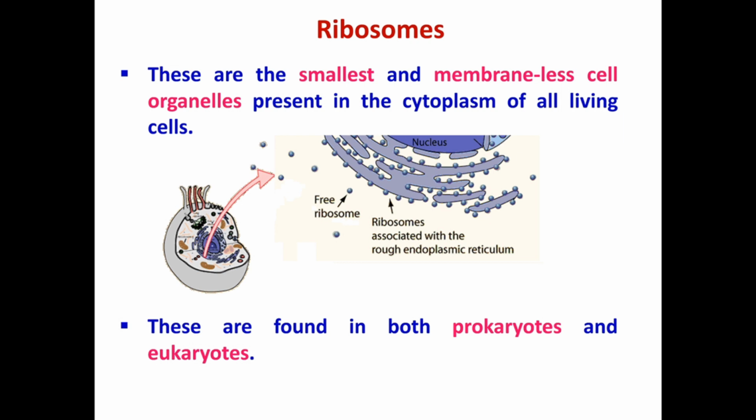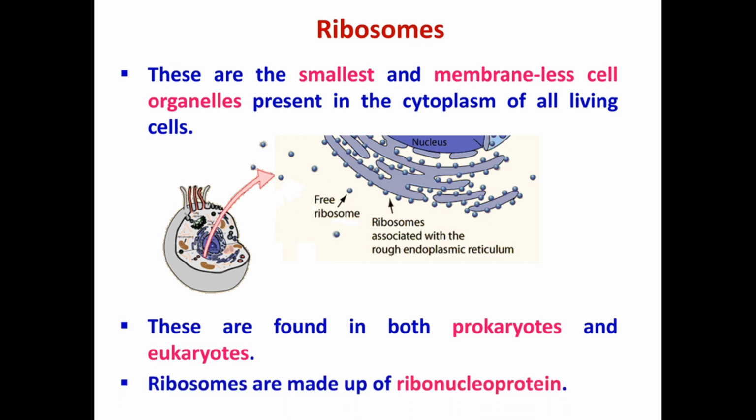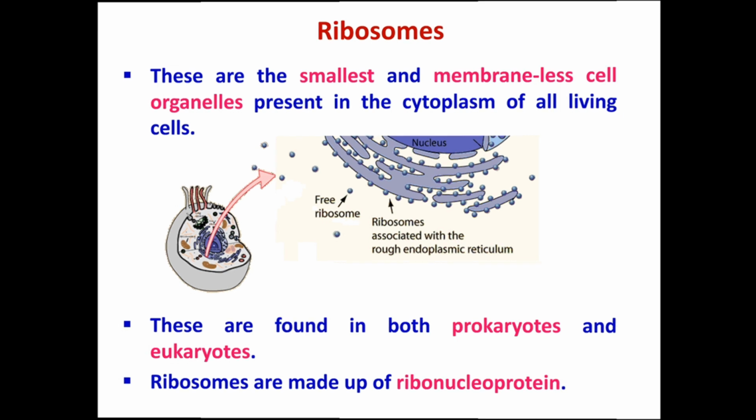In the case of prokaryotes, ribosomes are found in the cytoplasm, whereas in eukaryotes, these are found in the cytoplasm as well as inside the mitochondria and chloroplast. A next important feature of ribosomes is that these are made up of ribonucleoprotein, meaning they are made up of RNA and protein. Here the full form of RNA is ribonucleic acid.